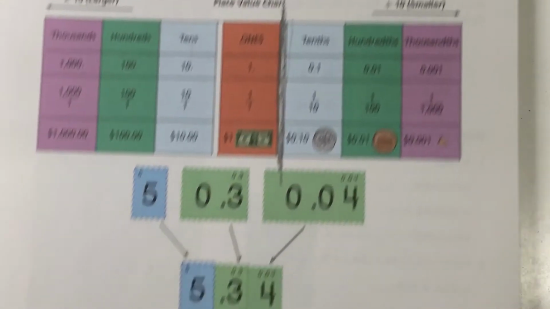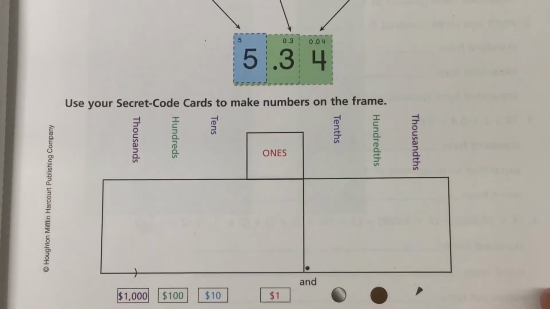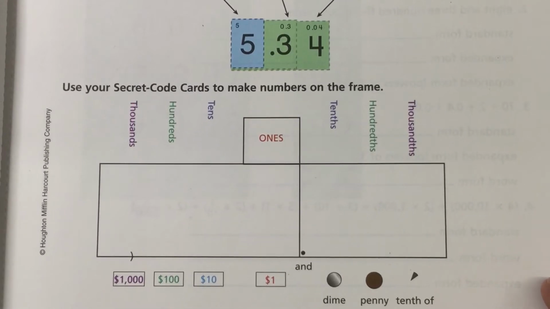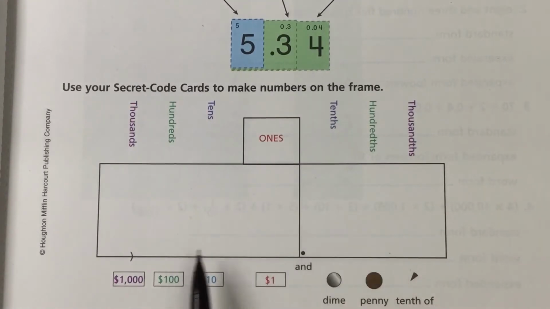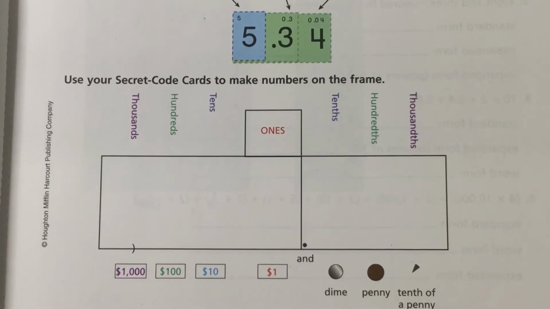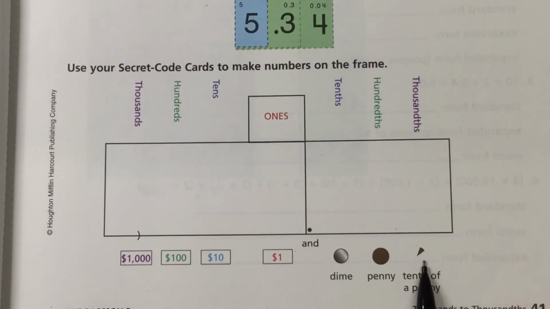And here they're showing you what you can do with your decimal cards, your secret code cards. Basically, you can stack them up and show different numbers here on your number frame. It can be very helpful to practice. You could put some down and then you could practice reading the number. Notice our little tenth of a penny. That's cute.